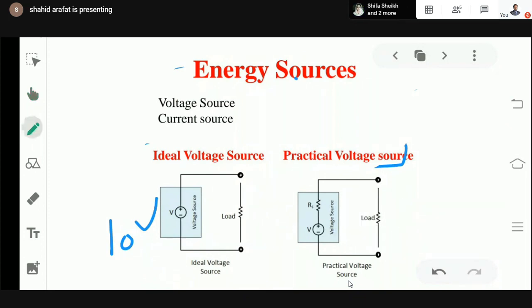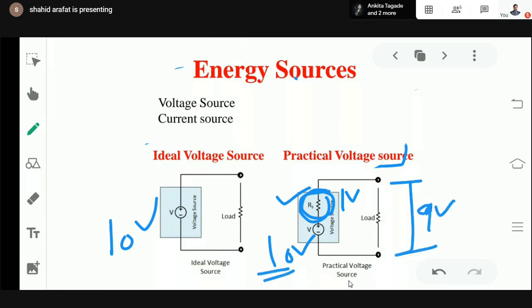So here in the practical voltage source, we have placed one internal resistance which is connected in series. So when I connect a load at this side, and if again this is a 10-volt source, some voltage drop may take place at this resistance. Suppose it is 1 volt. So at the output side, you will receive 10 minus 1, this is 9. Means output will always be less than input. So this is the characteristic of practical. In practical, output will always be less than input, whereas in ideal, output and input are the same. So this is showing the practical characteristic. Output is less than input.